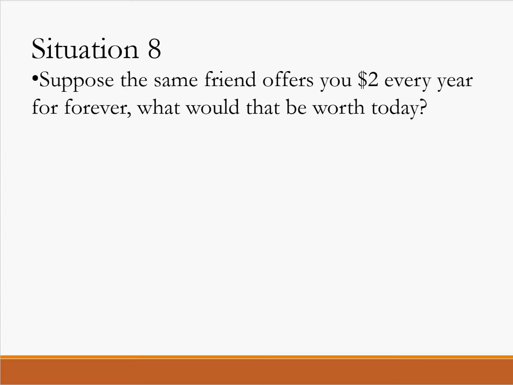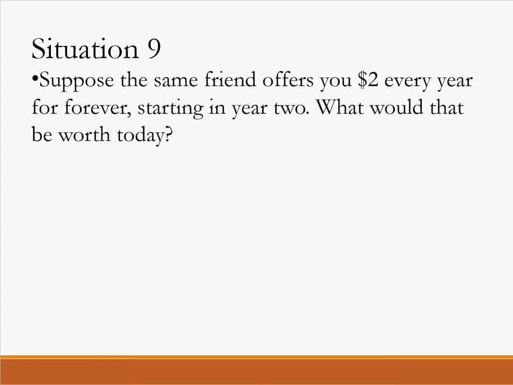Okay, so let's go to situation 9 now. Suppose the same friend offers you $2 every year for forever starting in year 2. What would that be worth today? So to be clear, we have $2 every year forever, but it doesn't start right away. It gets delayed by a year. Usually $2 would show up in year 1. In situation 8, $2 showed up in year 1, but now it's showing up in year 2.